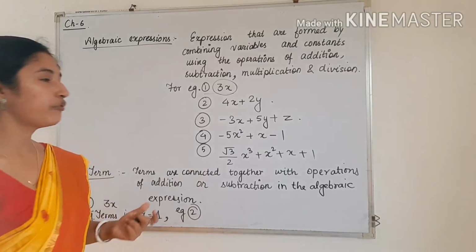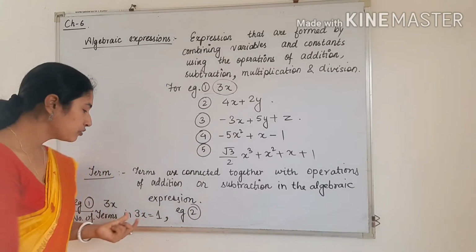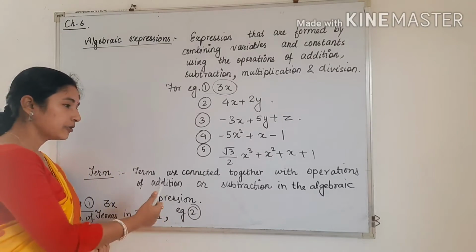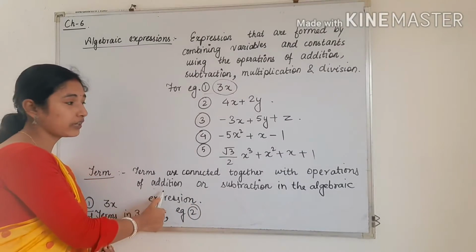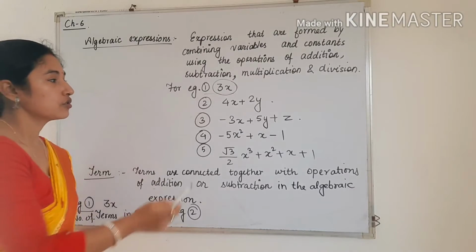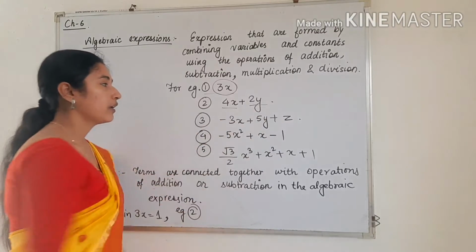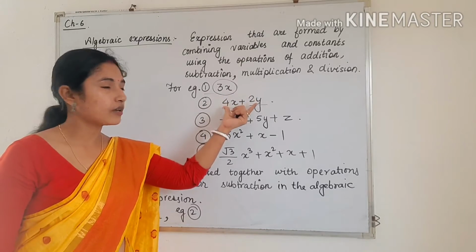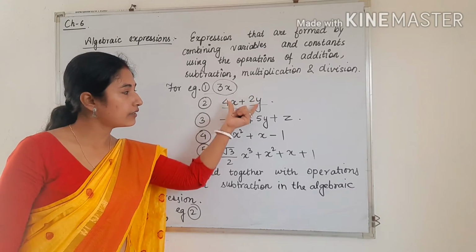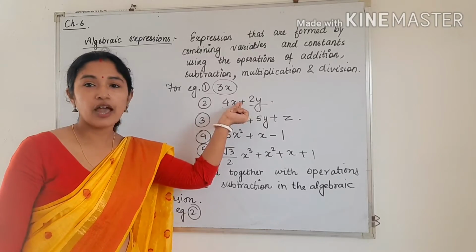If we want to find the terms, we have to see that the terms are connected with addition or subtraction. So we have to check where addition is present. See here, 4x and 2y are connected with the help of addition. So how many terms are present here? 2 terms, and the 2 terms are connected with the help of addition.